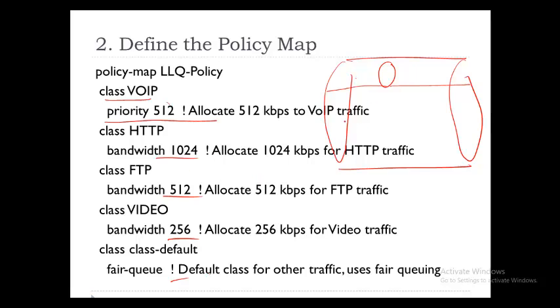So if HTTP is the traffic, you are setting bandwidth. This keyword is different. This is priority queue. Here you are setting bandwidth. Bandwidth is this much. What if more than that? Don't send. For FTP, bandwidth is this much. What if more than that? Don't send.